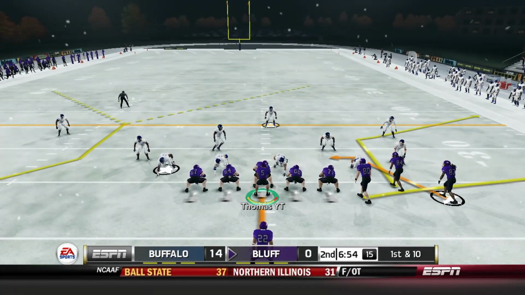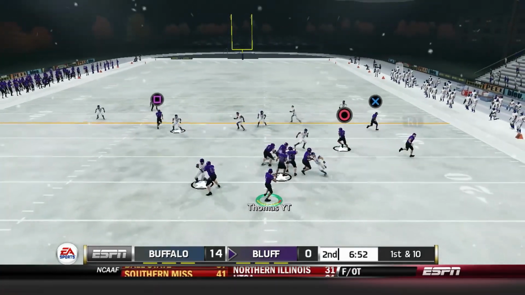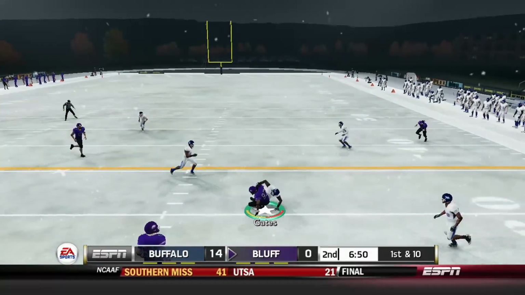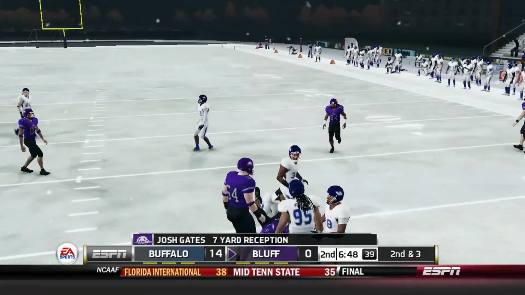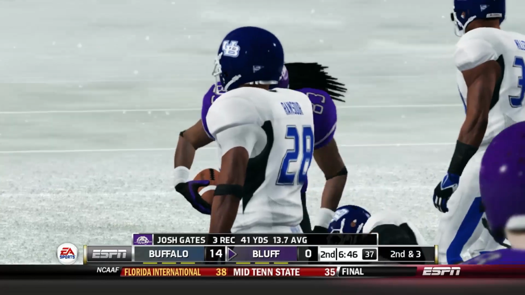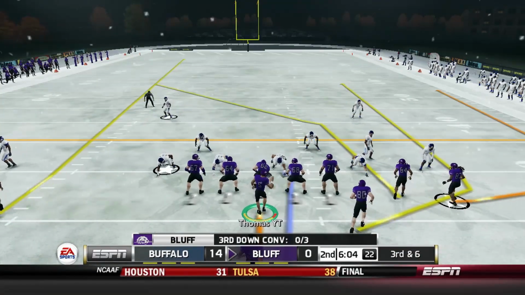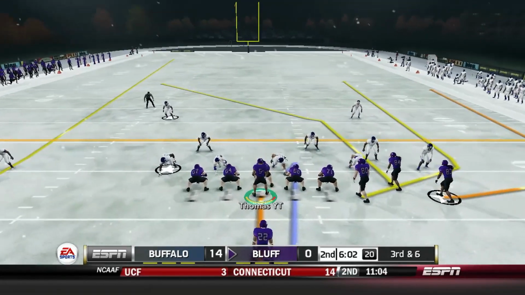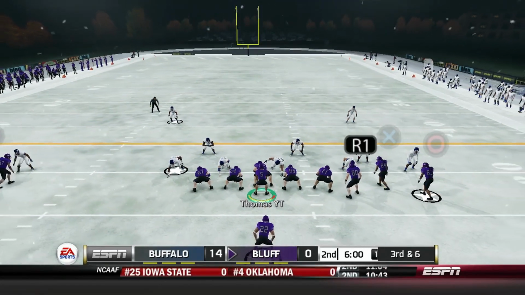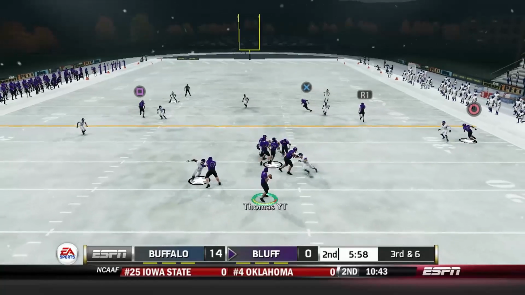We'll see if our offense can get something going here on this next possession. So we got 1st and 10. Going to go over the middle to Josh Gates, who finds a nice soft spot in the zone and picks up 7 yards thanks to that. Now here we go. Another 3rd and 6. We are 0 for 3 so far on 3rd downs. Can we finally get our first down conversion?